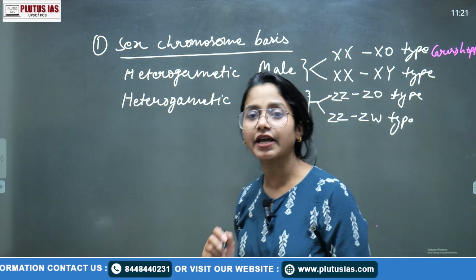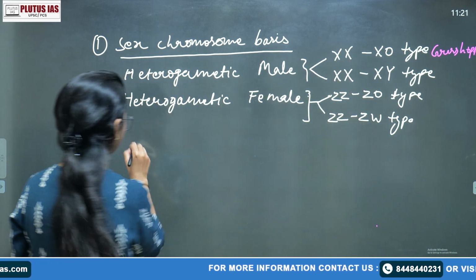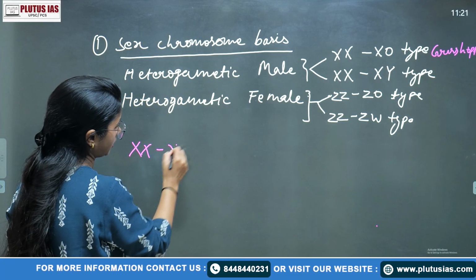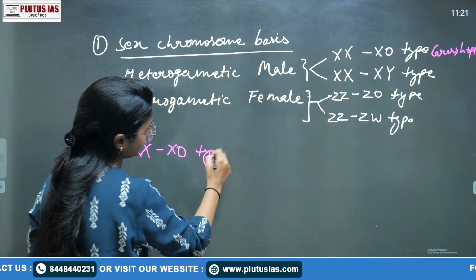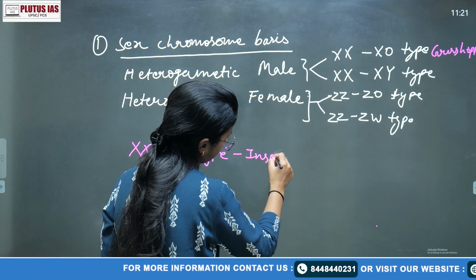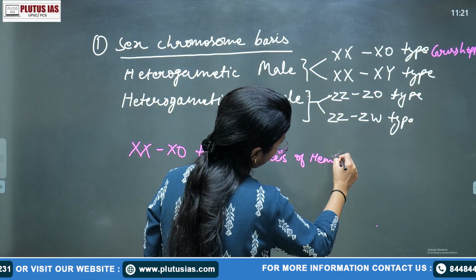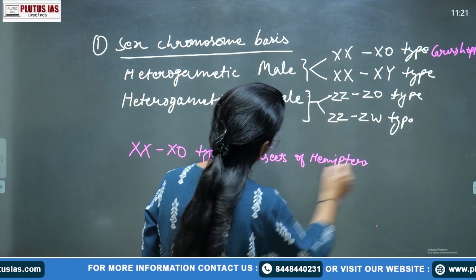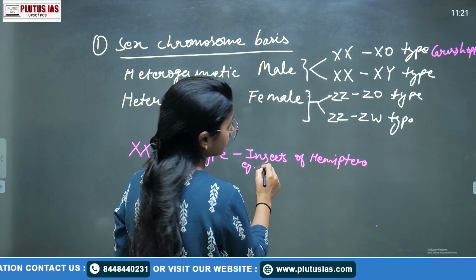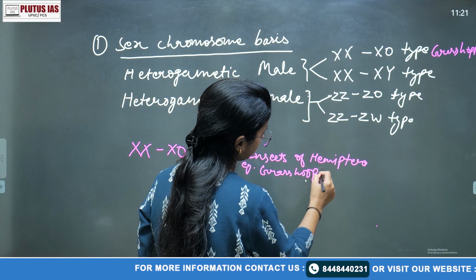Mainly the hemipteran insects. Okay, so we can say here the first type, the XX and XO type, is found in insects of hemipteran class, order Hemiptera. Example is your grasshopper.